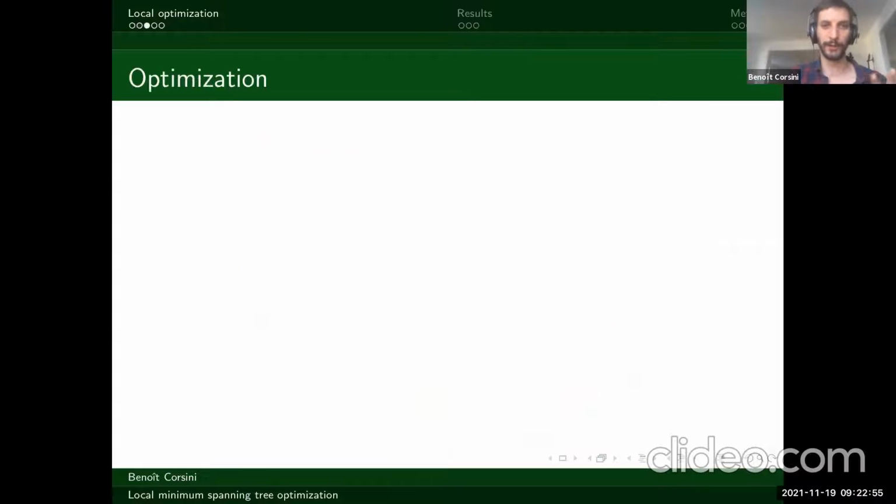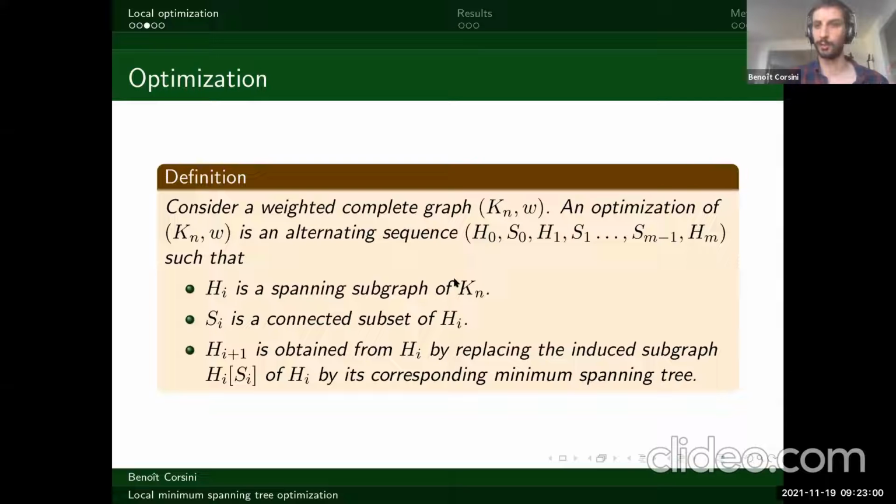Okay, and so let me define this a bit more formally. Once again, we are on the complete weighted graph, and I call an optimization an alternating sequence of graphs and sets, H0, S0, H1, S1, where each graph Hi is a spanning subgraph of Kn, so it has all the vertices of Kn.